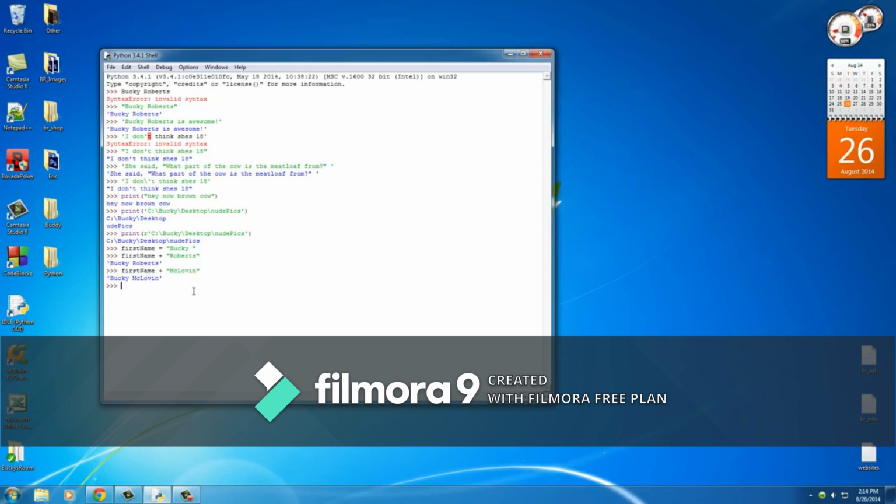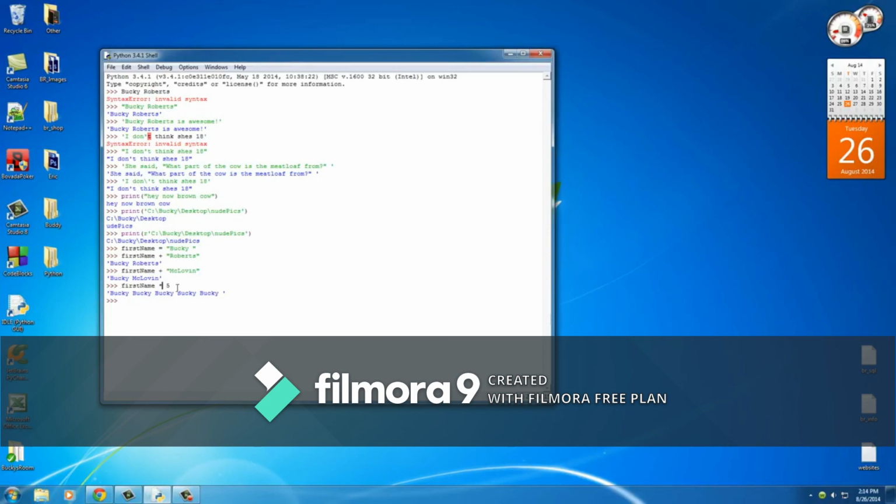And I want to show you guys something else cool. You're not only limited to adding strings together in Python. What you can do is you can also multiply strings. So if we have first name, which is Bucky, and we multiply it by 5, check out what happens. What it does is it takes that string and it prints it out 5 times. So this is actually going to save us a lot of work whenever we have to print something out repeatedly, like people's names or anything like that. We can actually take a string and multiply it by some number to print it out that many times, instead of having to write like 5 lines of code.